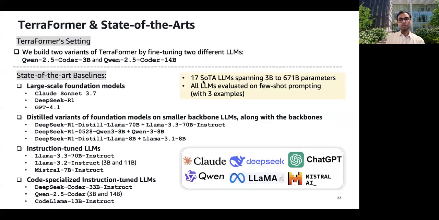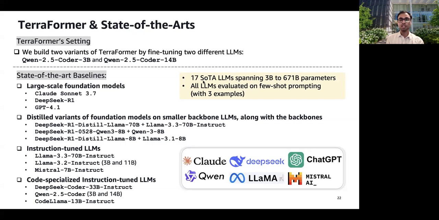And for TerraFormer, we built 2 variants by fine-tuning Qwen 2.5 Coder 3 billion and the 14 billion. So we compare against 17 state-of-the-art LLMs in total, ranging from 3 billion all the way up to 671 billion parameters. And these baselines span 4 categories.